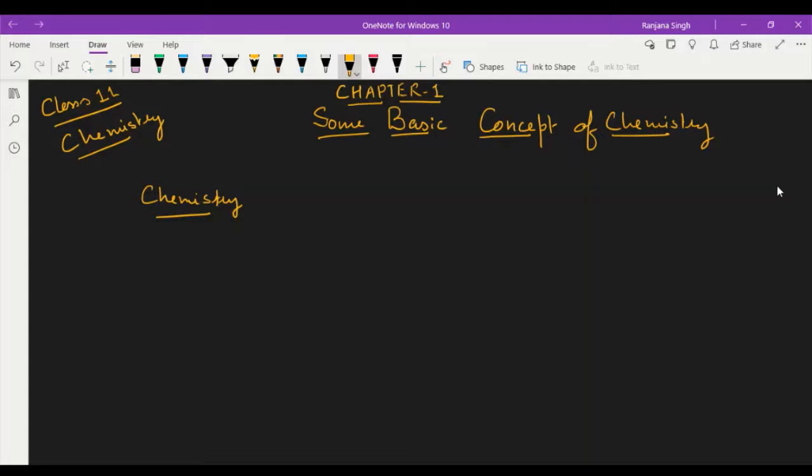This lecture is the first lecture of class 11, that is basic concept of chemistry, and this chapter is very much important because obviously it contains basic concepts which are required in every chapter. And we'll start with chemistry. What is chemistry? First of all, we'll discuss what is chemistry, branch of chemistry, then we'll start with other things. Okay, then what is chemistry?